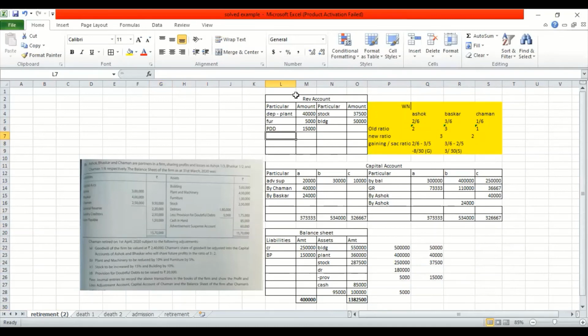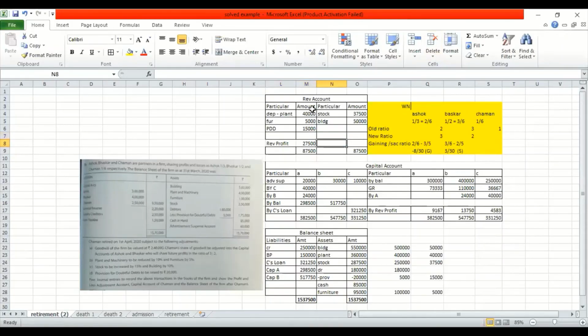The next thing is we have to only find whether you made a revaluation profit or loss. Whatever it is, you have to distribute among the partners in the old ratio. And then you balance the partners' accounts, except for Chaman who is retiring. Whatever is the balance, you transfer to the balance sheet. Chaman who is retiring, since it's not mentioned that we have paid him, it would be called Chaman's loan and transferred to the balance sheet. So I'll do the posting and you will understand how to do it.